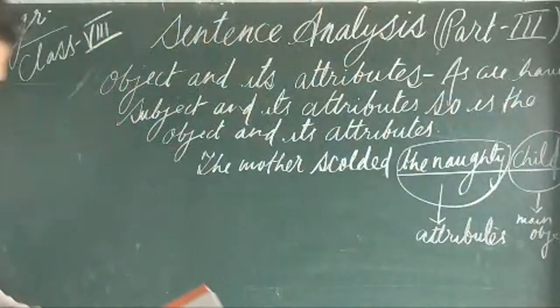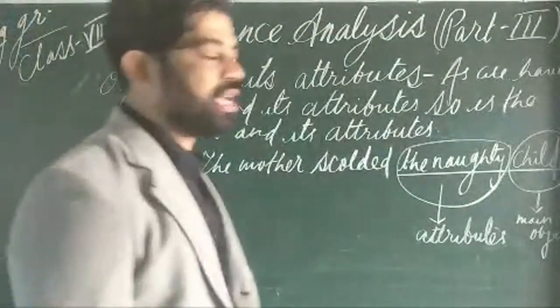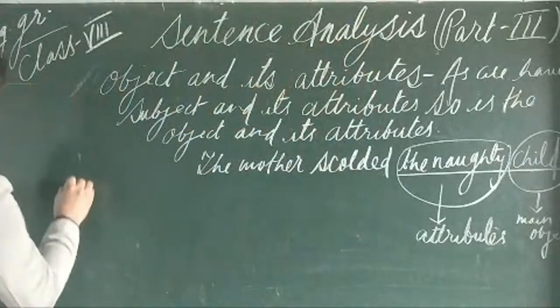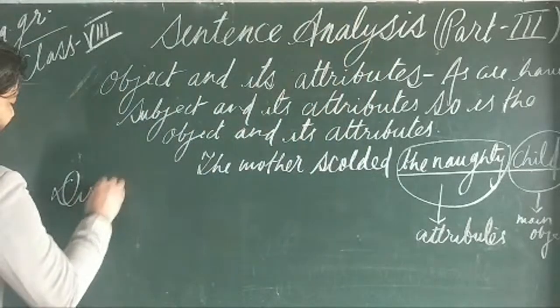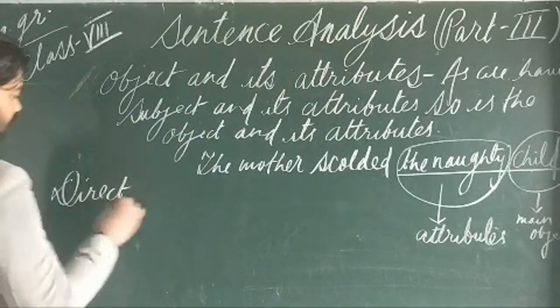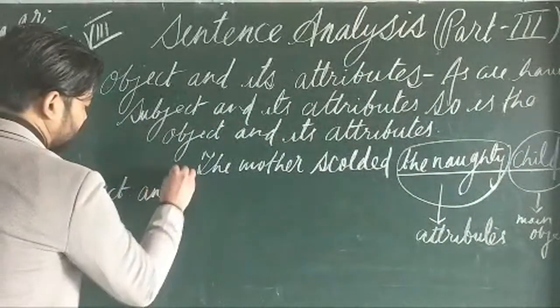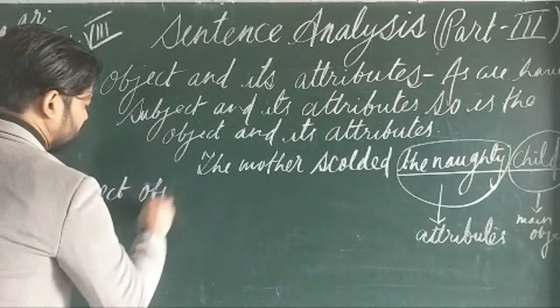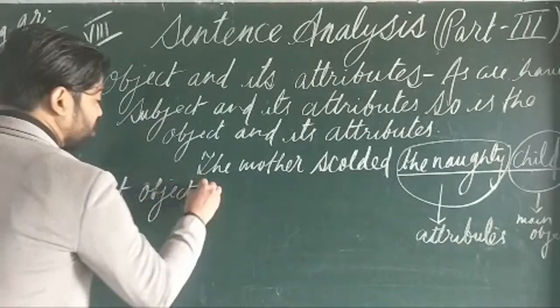Now I am going to move ahead to the next topic, that we will discuss the two types of object. The first is direct and indirect object. Firstly, we will discuss the direct object. What is a direct object?